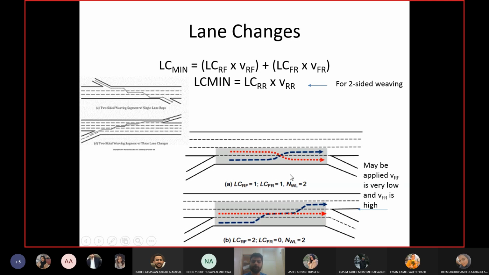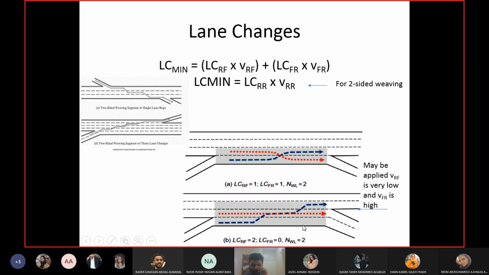Okay, then if you go for one-sided weaving, then you can have these 2 cases. I already showed you this one. You are on the freeway, you want to go towards the ramp. This is the lane from which you should do it. So we are only considering the drivers who are already in the nearest lane. So freeway to ramp, LC will be 1. Ramp to freeway, LC will be 1. The number of lanes from which you can do the weaving is 2 then. These 2 are the lanes from which you can do the weaving, right? The number of lanes available for weaving is 2. One is the auxiliary lane and the other one is the immediate lane of the freeway.